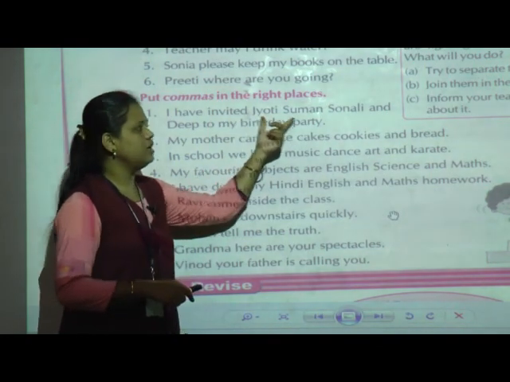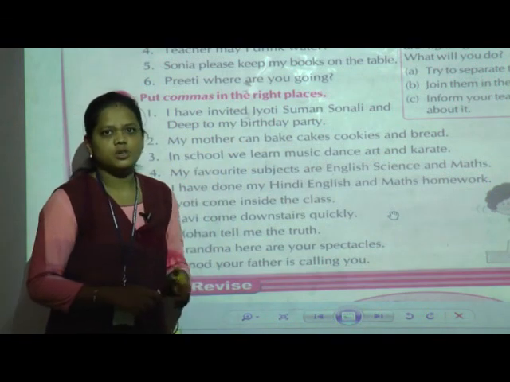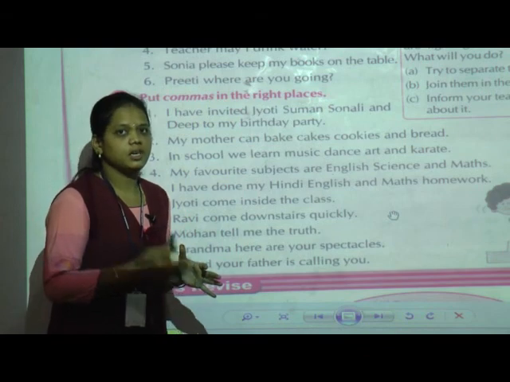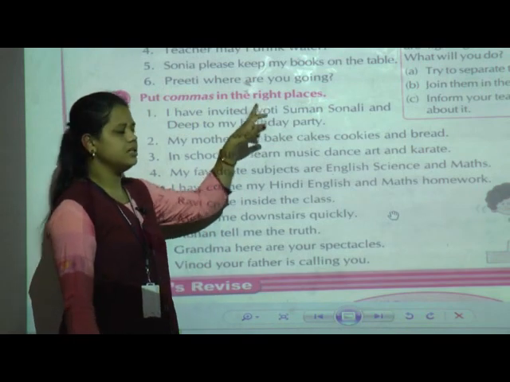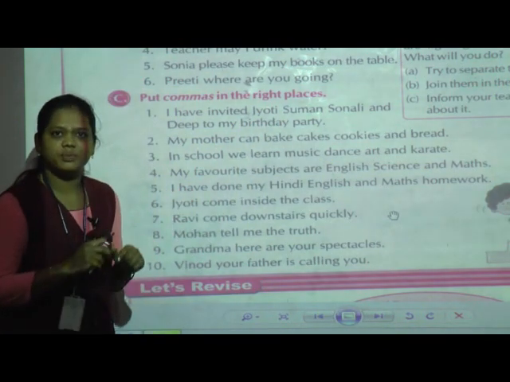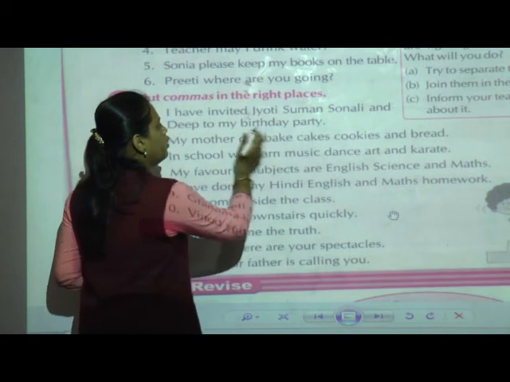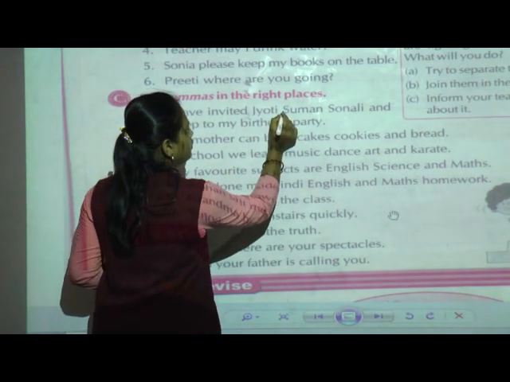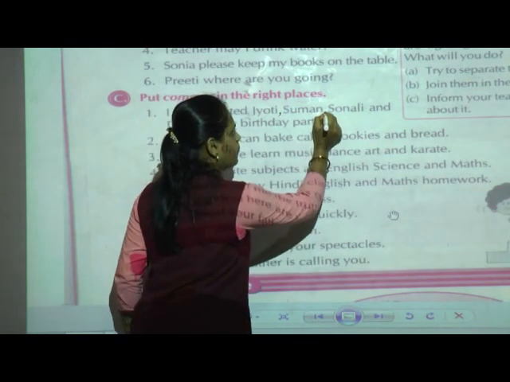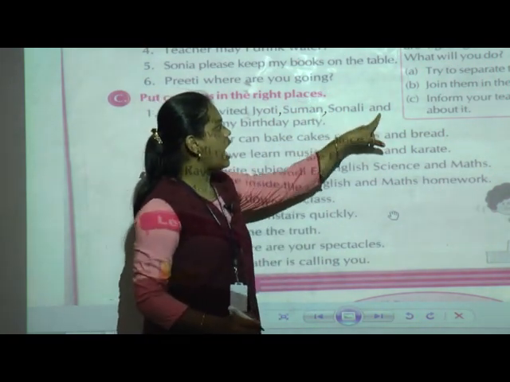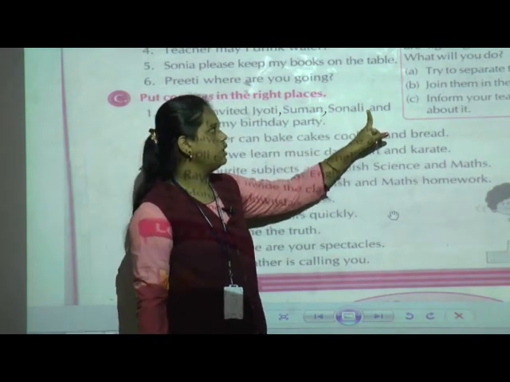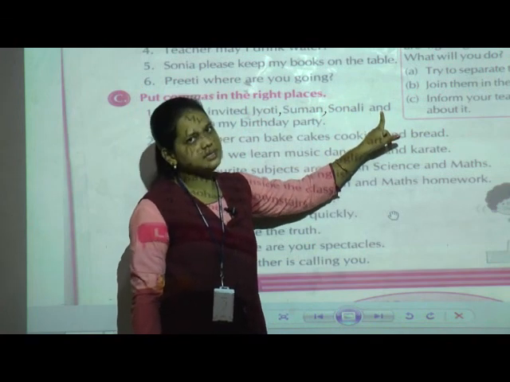Here the names of the persons are given. When two or more similar things come, we put a comma. So like that, we can say the names of the persons have been given, so we have to separate those names. The commas come after Jyoti, then after Suman, Sonali, and Jay. And we are not going to put a comma here. Why? Because "and" has been given.